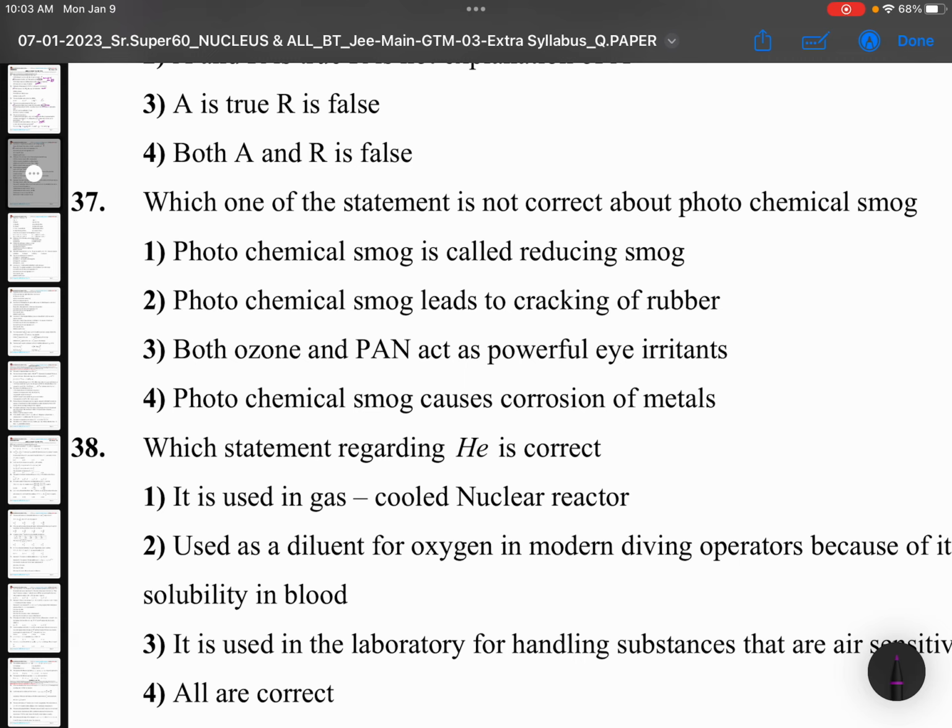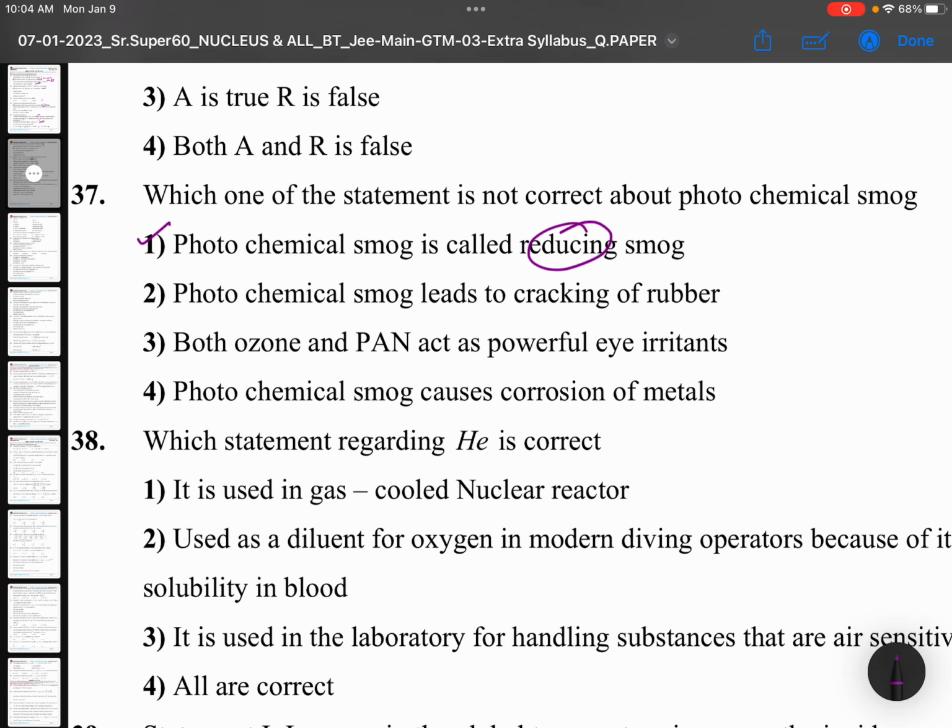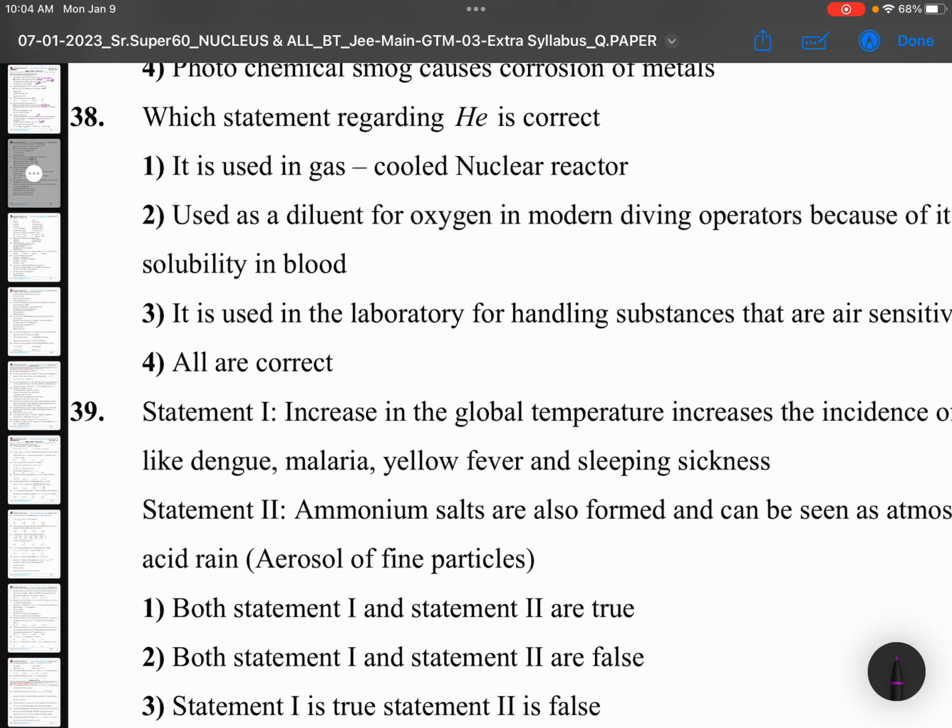Which one of the statements is not correct about photochemical smog? Photochemical smog is called reducing smog. No, it is called oxidizing smog. Remaining are correct. You can see the statements.